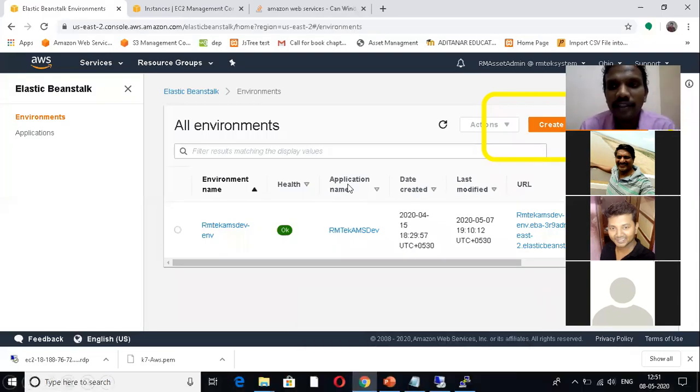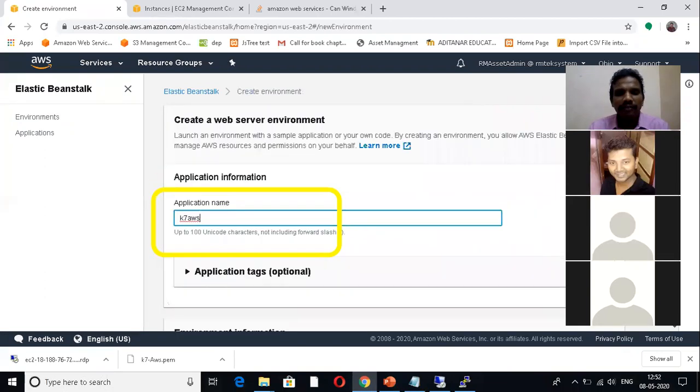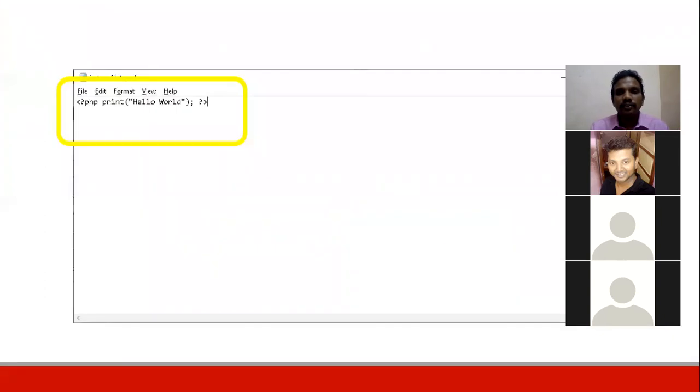So Elastic Beanstalk, you create a new environment for Elastic Beanstalk. So create a web environment. So just I'm typing a file for PHP file.